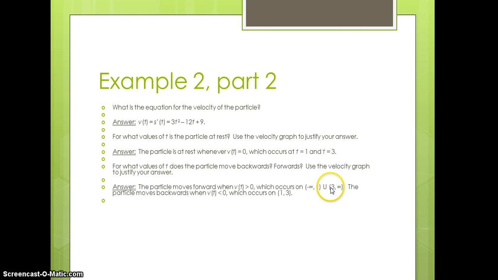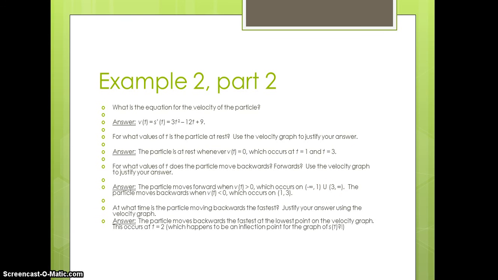Well, how can we actually figure that out? The particle moves backwards the fastest at the lowest point on the velocity graph, which is specifically what it's asking. This occurs at time equal to 2. That happens to be an inflection point for the graph of S sub t. I wonder why that is. Oh wait, connections between the first derivative graph, relative maximums on that graph, and inflection points, and that's the connection here.